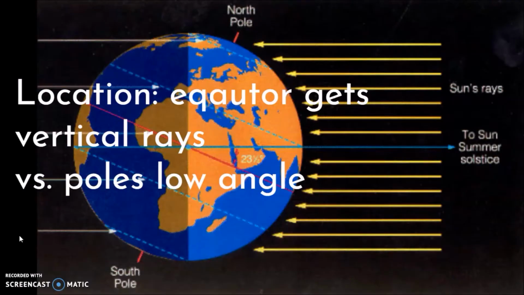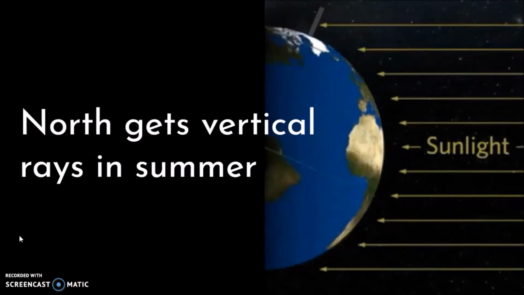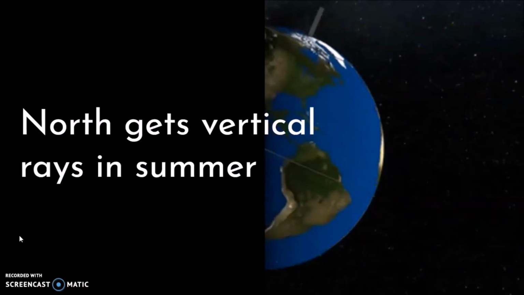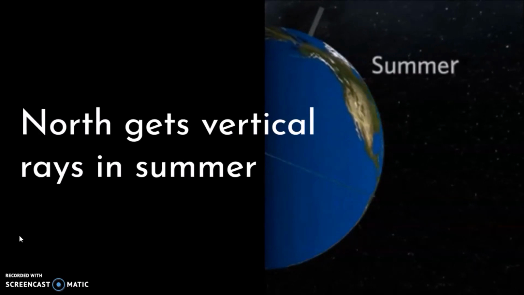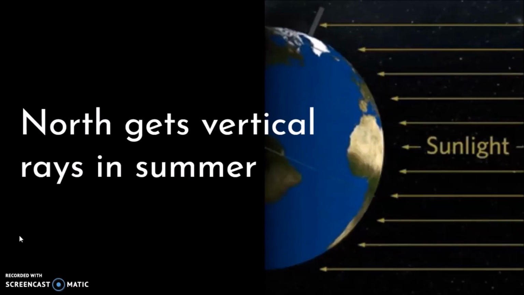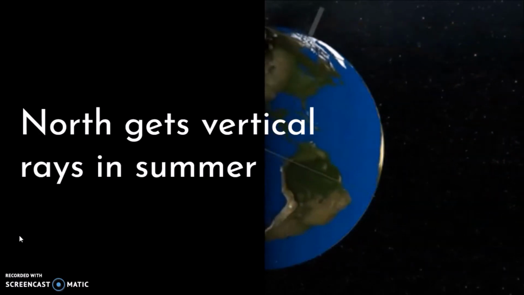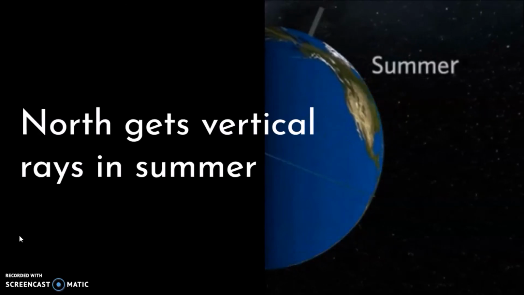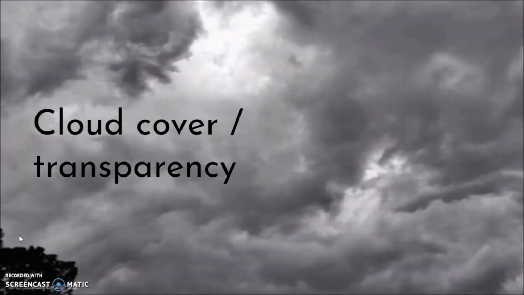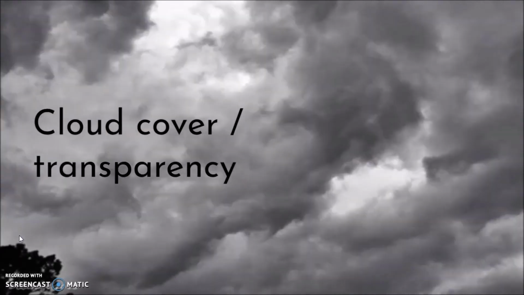The same thing happens with location. By the equator, the sun rays are vertical and therefore the most intense. But by the North Pole, it's going to be on a wide angle and not as intense. And again, the same thing applies to summer and winter. In the summer, the rays that the Earth receives in the northern hemisphere where we live are going to be a lot more intense since it's vertical. In the winter, the rays that we receive are going to be on a wide angle and it's not going to be as intense.